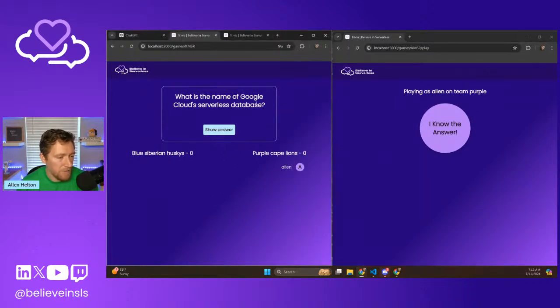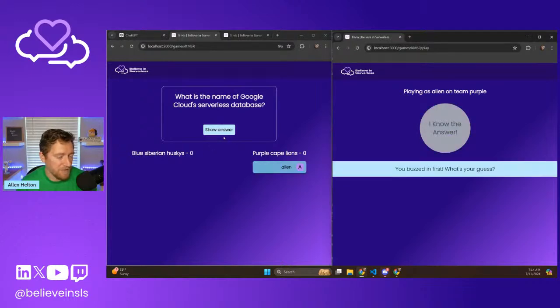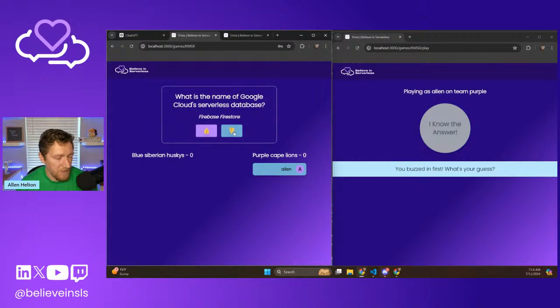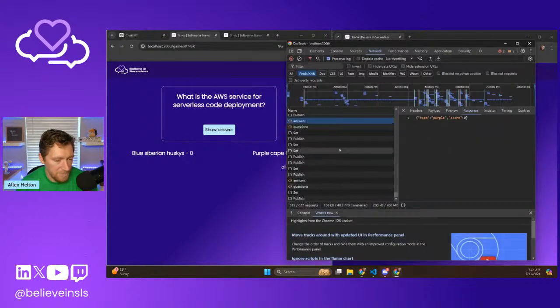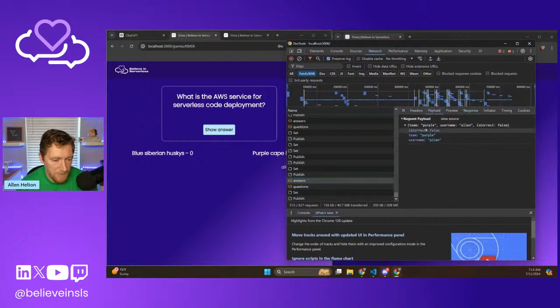Okay, what's the name of Google Cloud Serverless Database? I don't actually know the answer to that one, so this works out. Firestore? Yeah, cool. We'll say I didn't get that right. No, still no. Okay. Let's see what happened. Payload. Okay, so I did send my name, but it's not going negative.